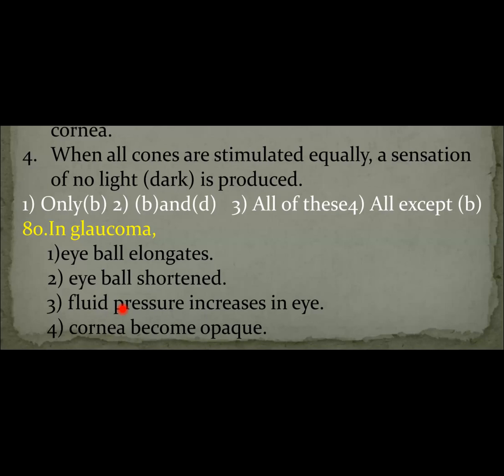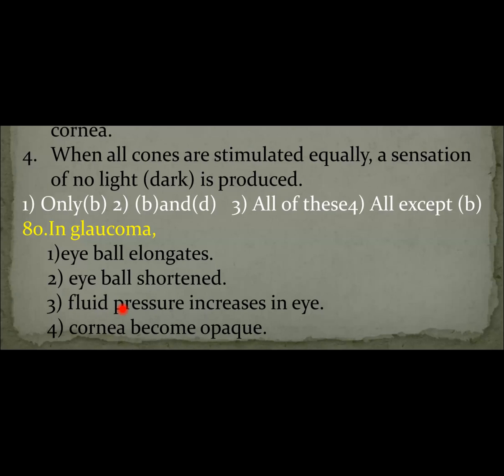Through this canal of Schlemm, the aqueous humor is continuously drained out into the blood, because aqueous humor is continuously produced from the epithelium of the ciliary body. So this excessive watery fluid, or aqueous humor, continuously drains out through the canal of Schlemm.